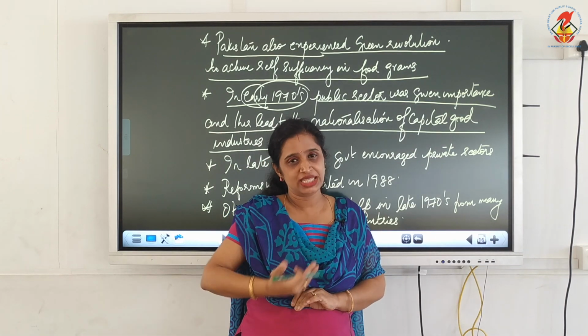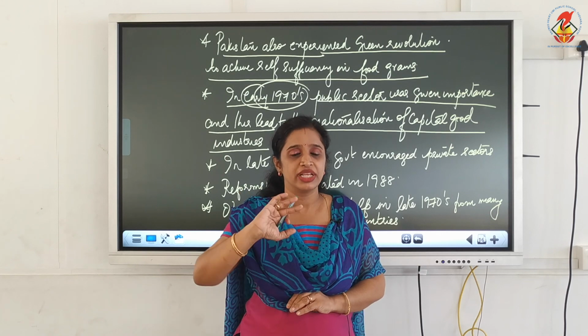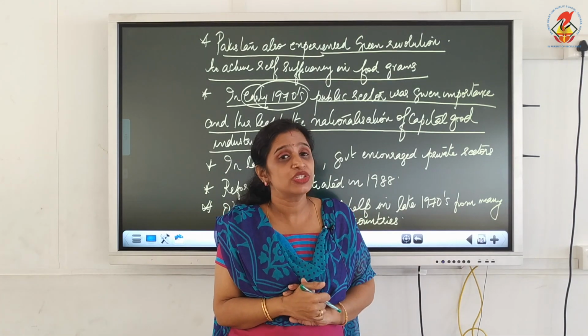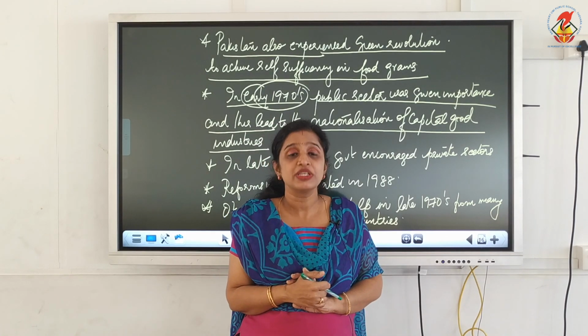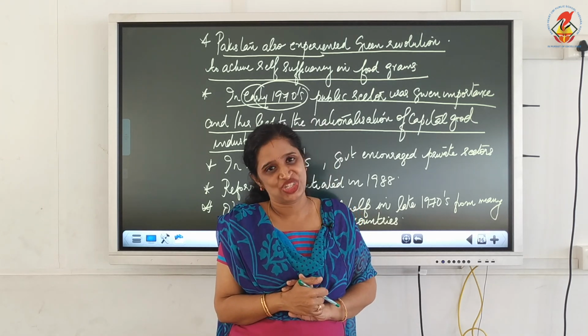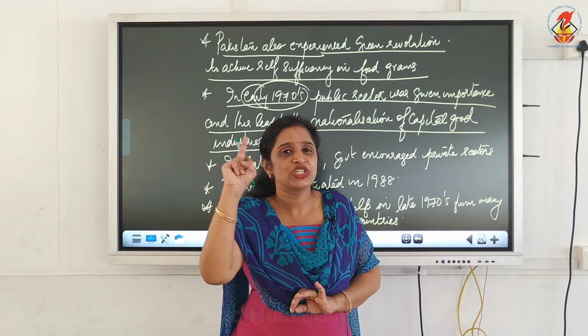The number of public sector enterprises began to increase all over the country. This caused the nationalization of capital good industries, because the public sectors were concentrated in capital goods industries. That is why we say nationalization of capital good industries.